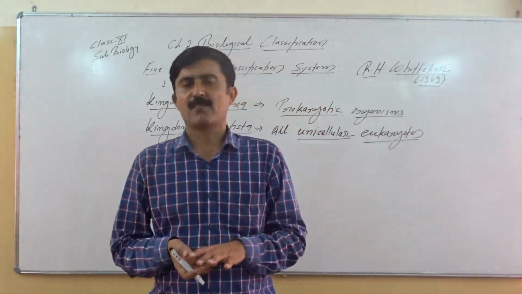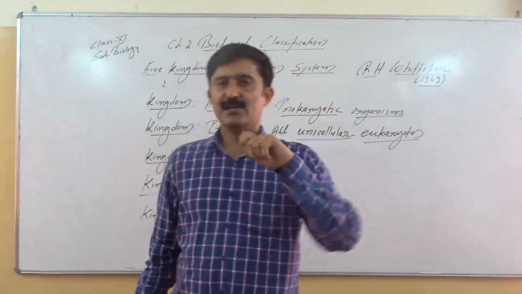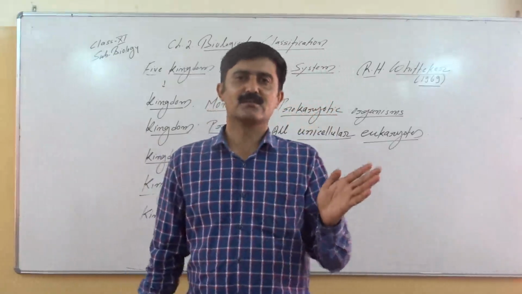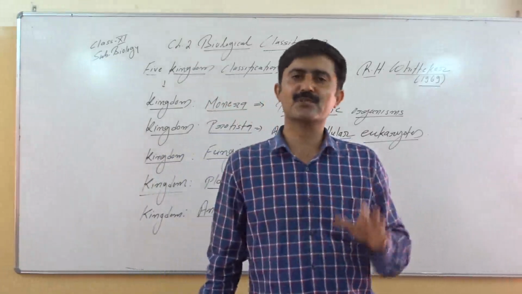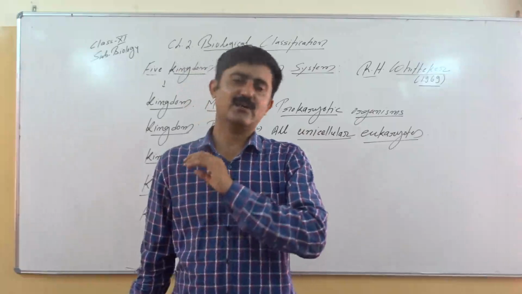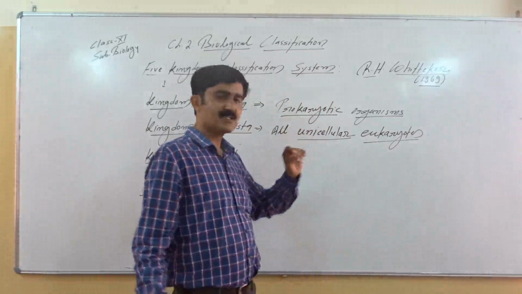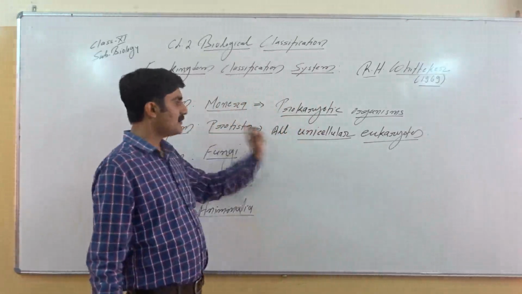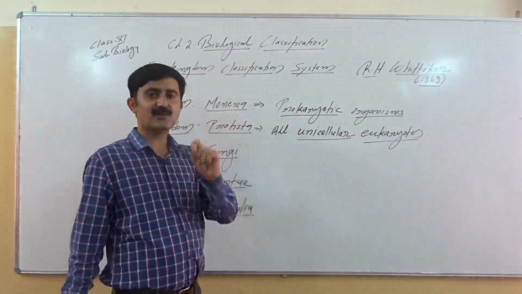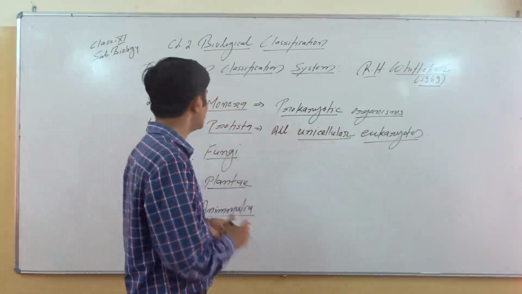Any organism, it may be heterotrophic, autotrophic, saprophytic, whatever mode of nutrition may be there, presence of cell wall, absence of cell wall. This group is quite diverse. But the condition is, if the organism is unicellular and there is a presence of a well-defined nucleus, it is to be classified with the Protista.